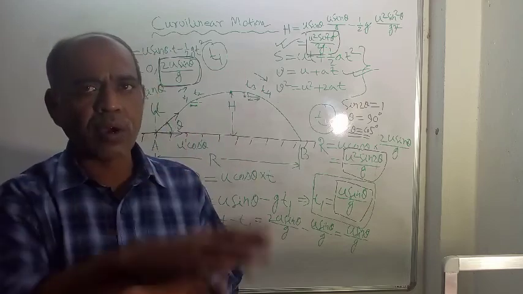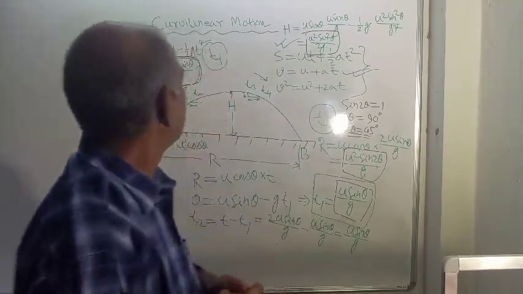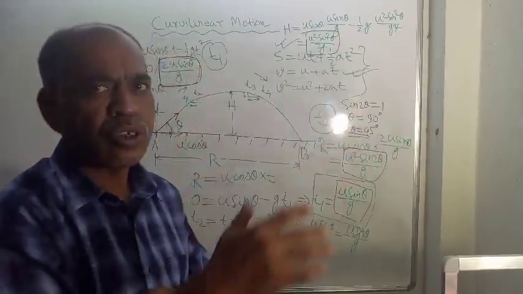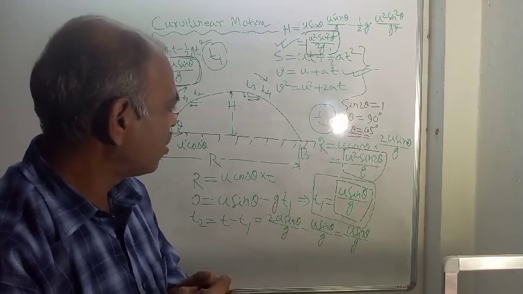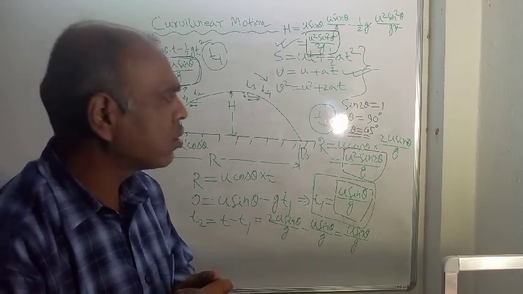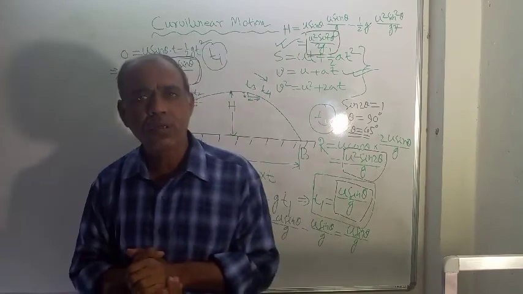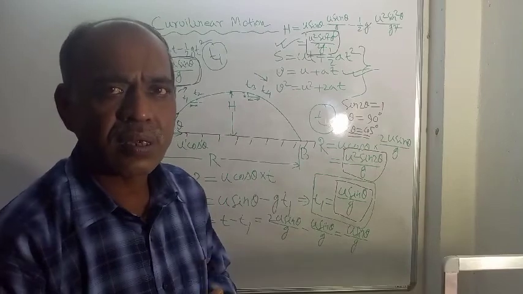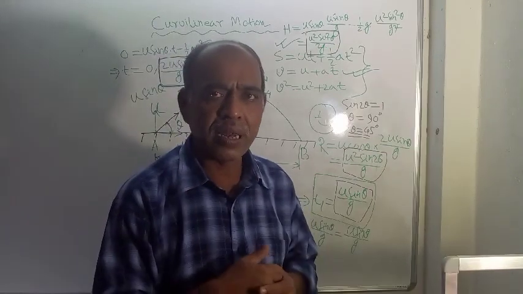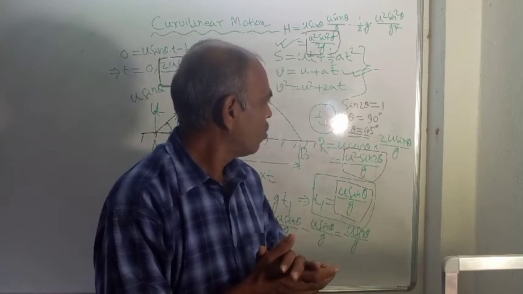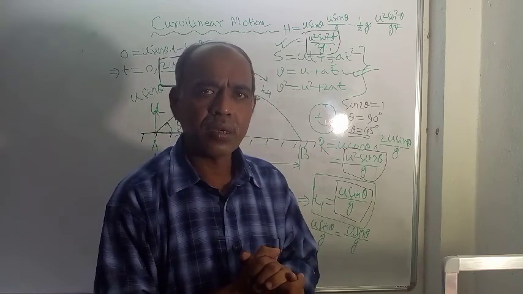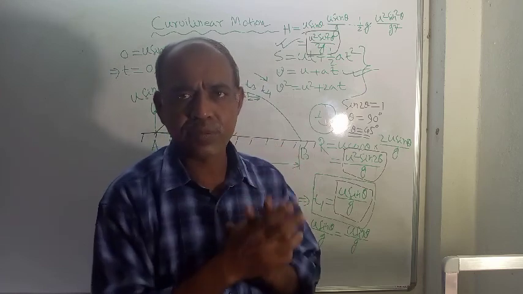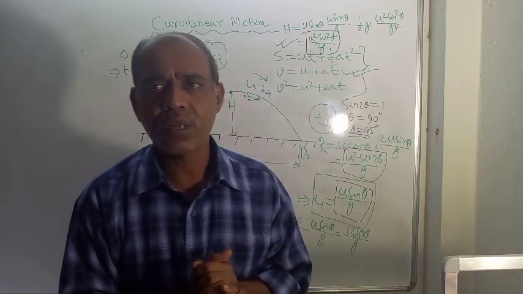So this was all about the theory, but curvilinear motion is not finished here. This is actually projectile motion, two-dimensional projectile motion. This analysis is in the syllabus of class 11, first year BTech and first year diploma engineering courses. This curvilinear motion part will be continued in the next video lecture. Thank you.